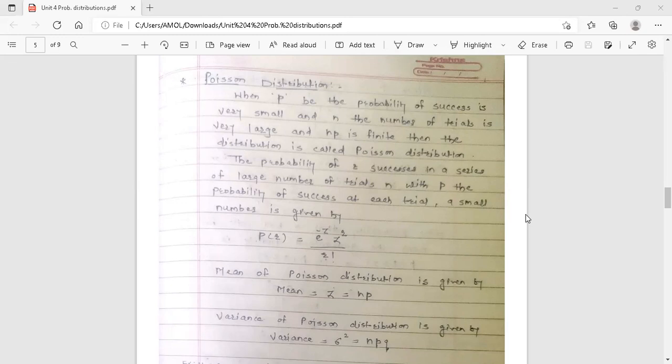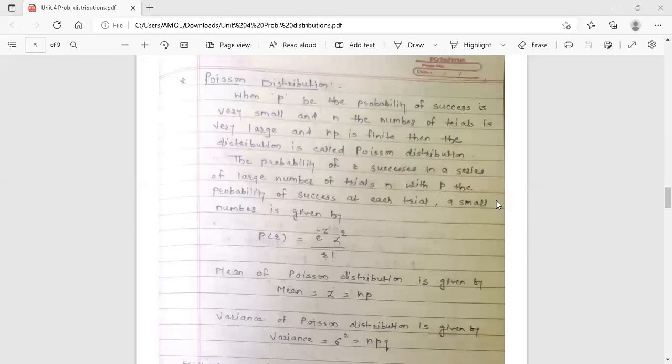When p, the probability of success, is very small, and the number of trials, small n, is very large, and n into p, this product, is finite, then the distribution is called Poisson distribution. See, what is the condition for Poisson distribution? Poisson distribution means Poisson probability, it is a probability distribution. When p, the probability of success, is a very small value and the number of trials n is very large, and the product n into p is finite, then the distribution is called Poisson distribution.